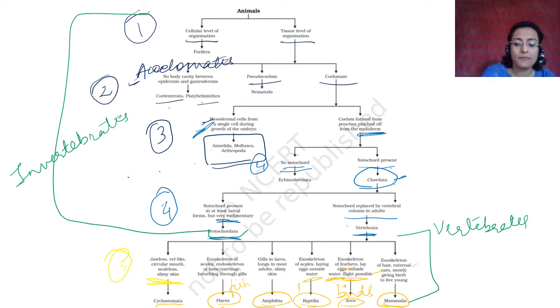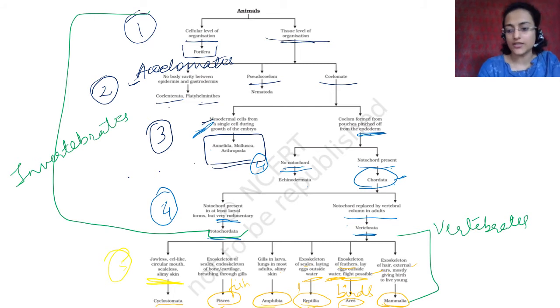So this is the basic classification, and you have no option but to learn it. I know it is very complicated and very tough to remember all of these, but you have to keep repeating. I will give you a tip. What you should do is make this chart at home on a big chart paper. Make it colorful. For example, give Porifera one color.